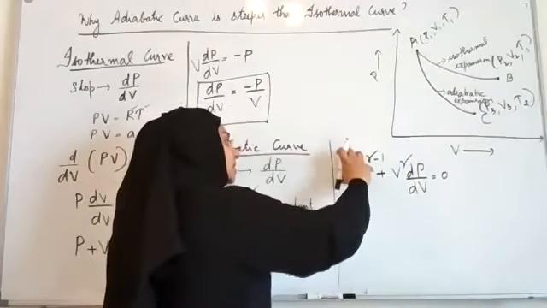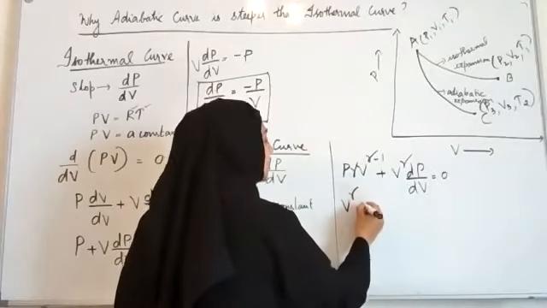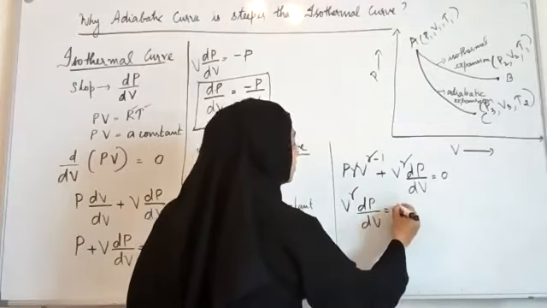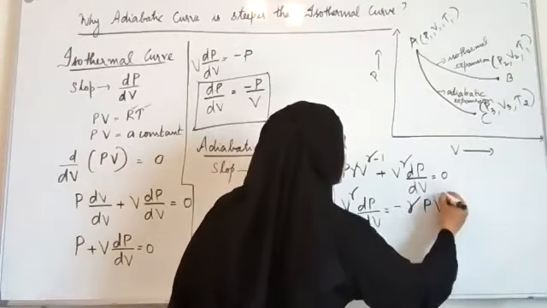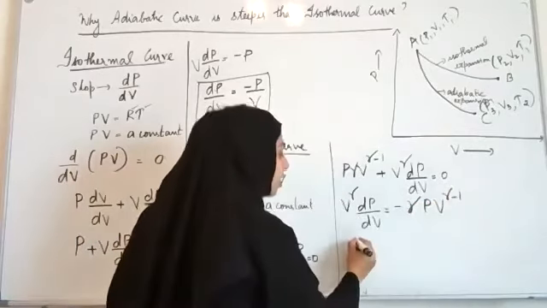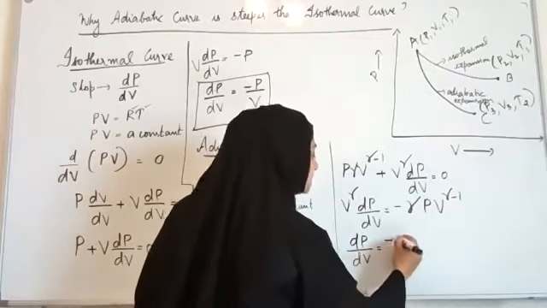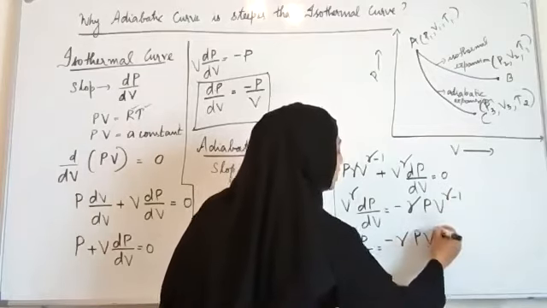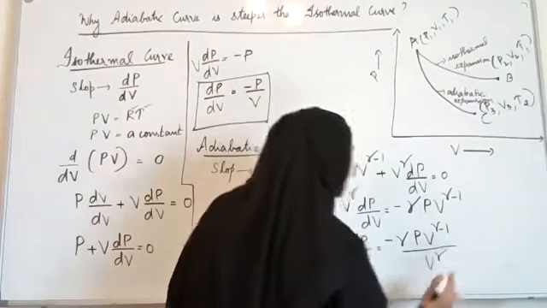Now if I take this quantity to the other side, it will become V raised to gamma dP by dV is equal to minus gamma P V raised to gamma minus 1, or dP by dV will be equal to minus gamma P V raised to gamma minus 1 divided by V raised to gamma.